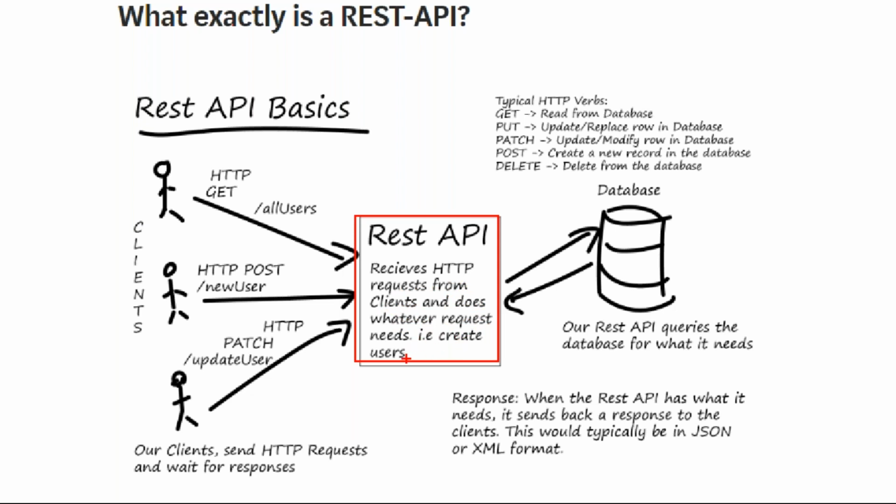For example, create the users. So the REST API receives the request from the clients, guys. All these people are nothing but clients, different applications. For example, a client is nothing but another application.